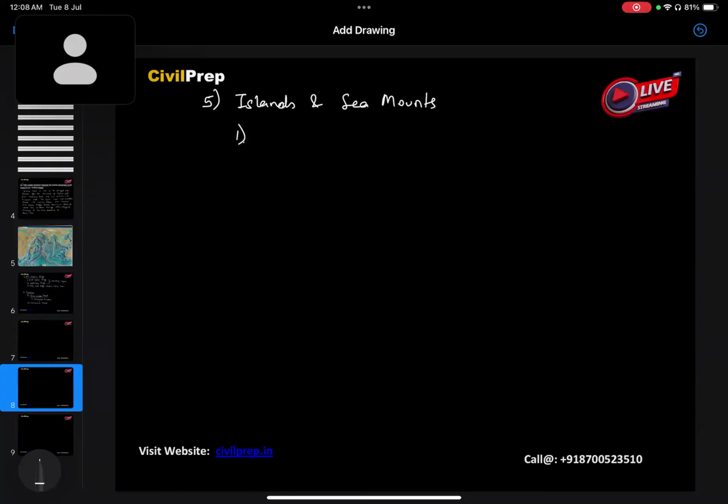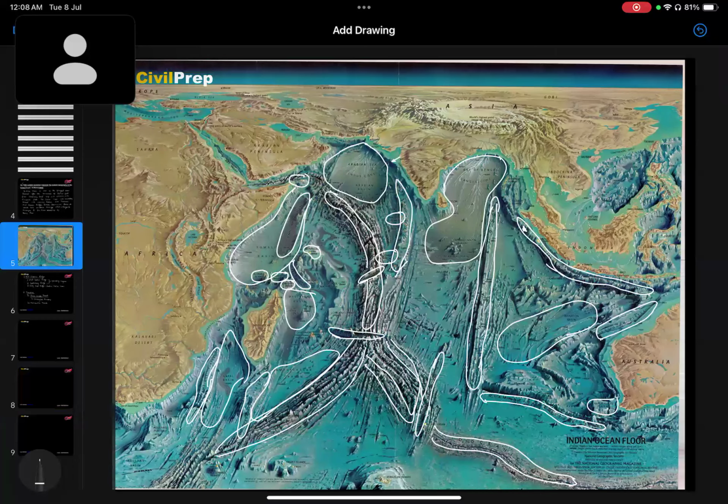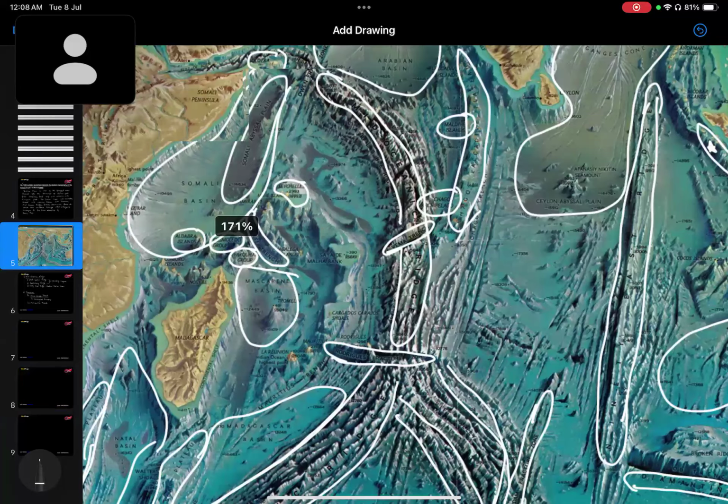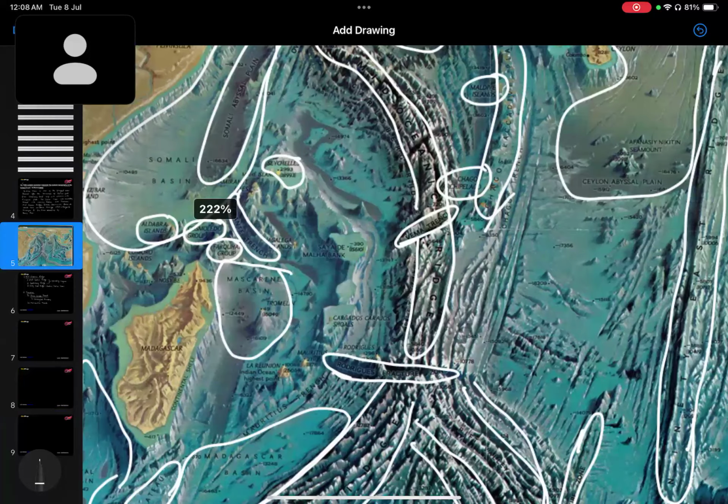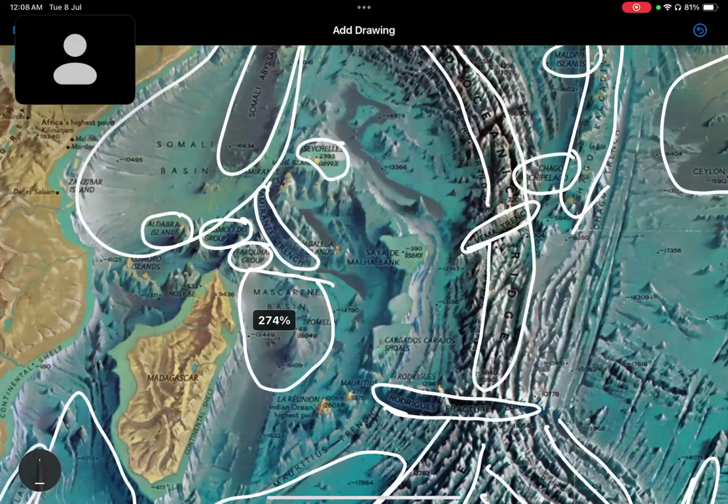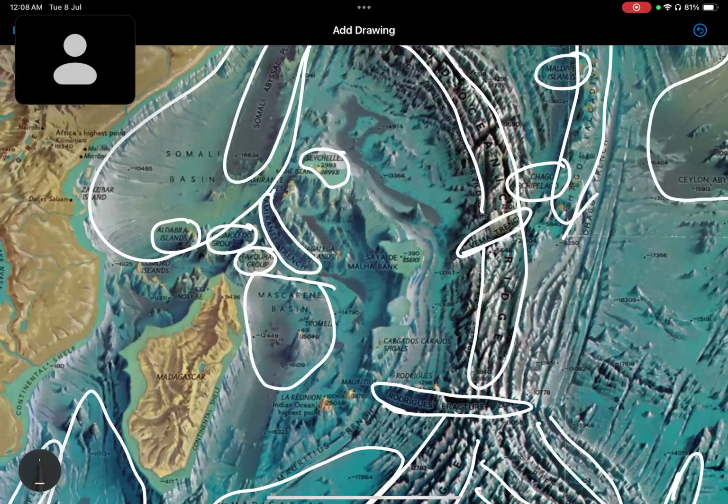Under this, when we talk about islands, we have Seychelles Island, Mauritius Island, Aldabra Island, and the Chagos Archipelago.